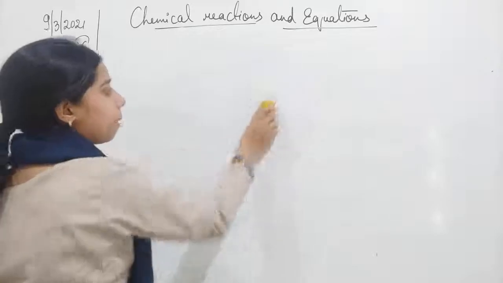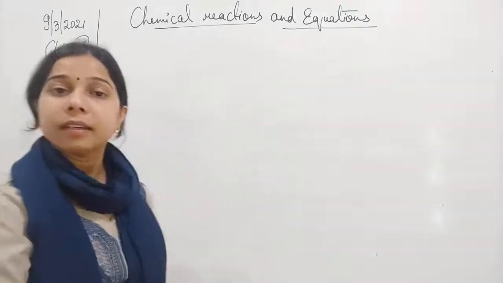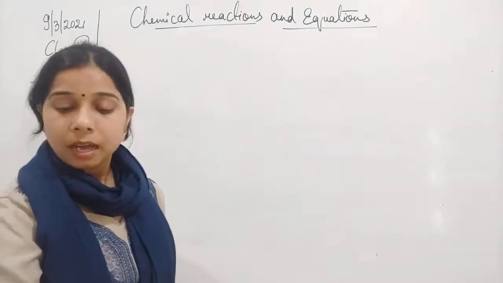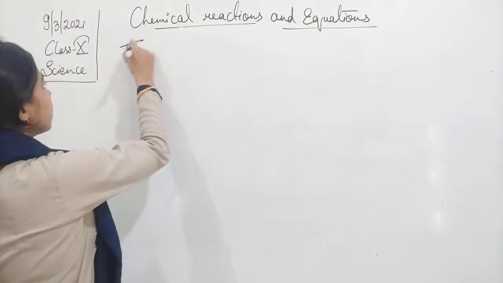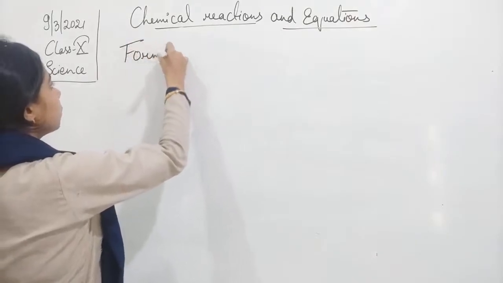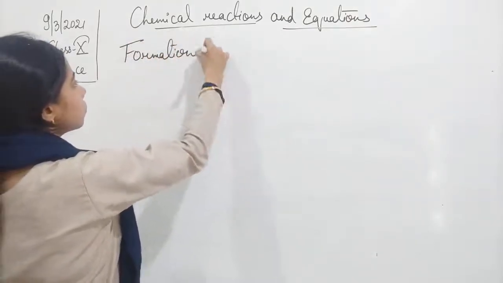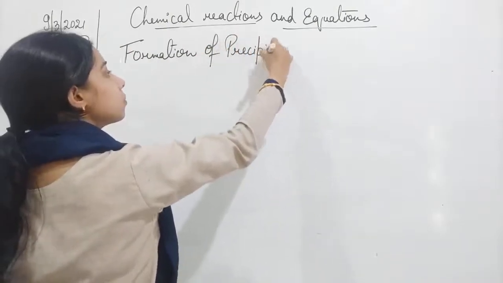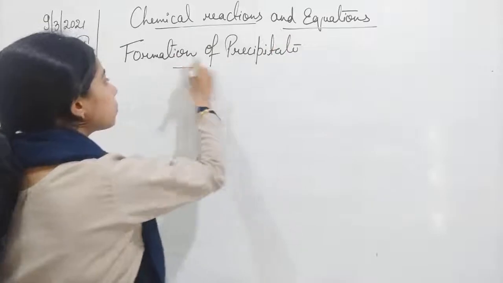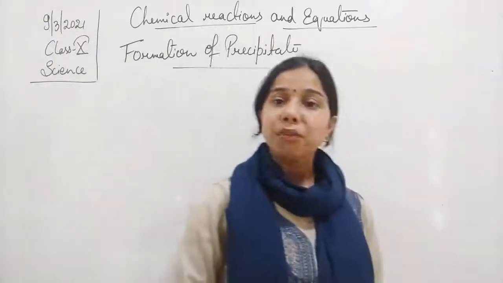Okay, now moving on, let us see the next one. And the next one is, students, the formation of a precipitate.